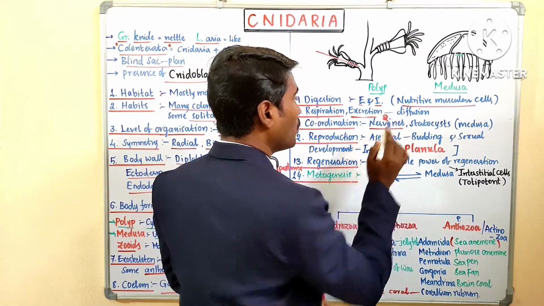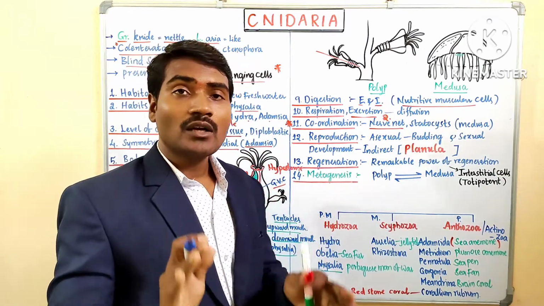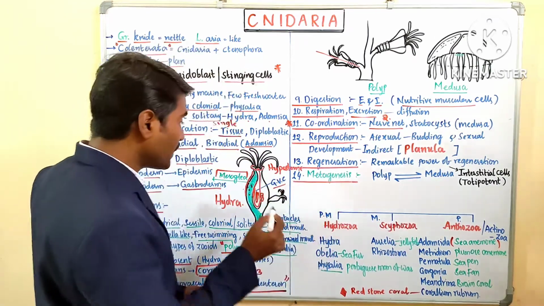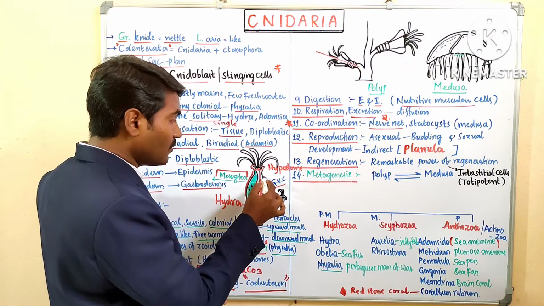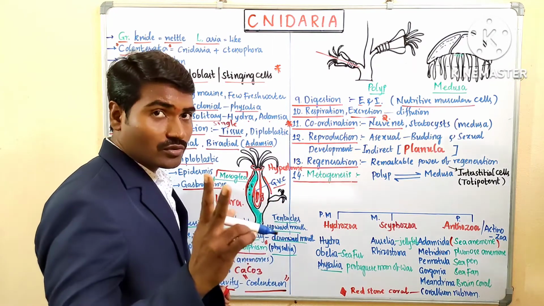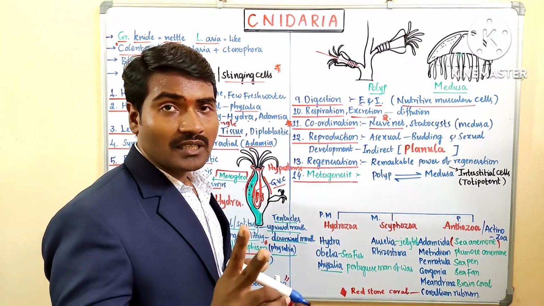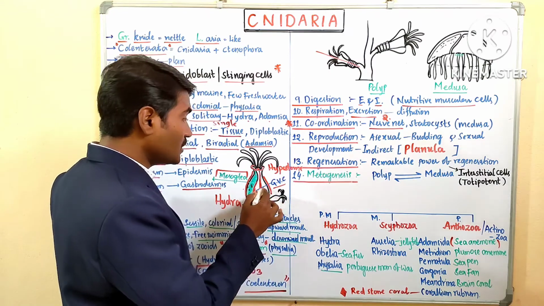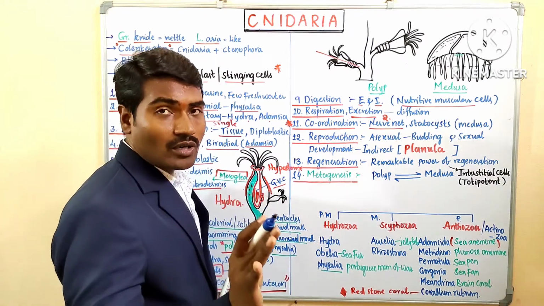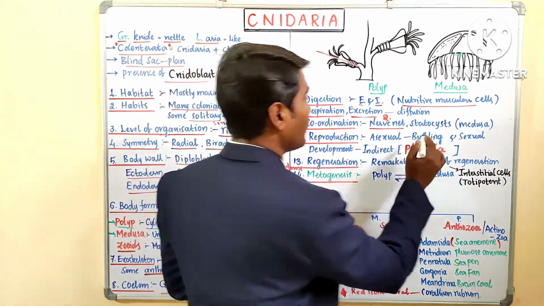There are two nerve nets: one present in the gastrodermis and one in the ectoderm. This point is important.